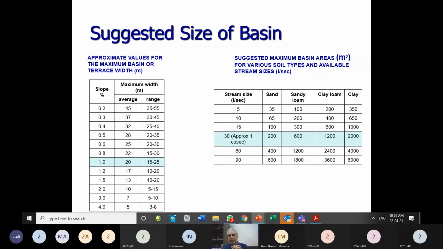That is usually called loamy soil or loam soil. This sandy loam has a small quantity of clay, a small quantity of silt, and more quantity of sand. So that is sandy loam. If sandy loam is there, and a 1 cumec channel is providing water, then the suitable size of the strip or basin will be 600 square meters. So from this table we can get some help to decide the width of the strip, and from here we can decide the size of the strip.